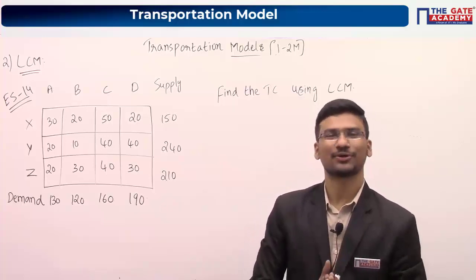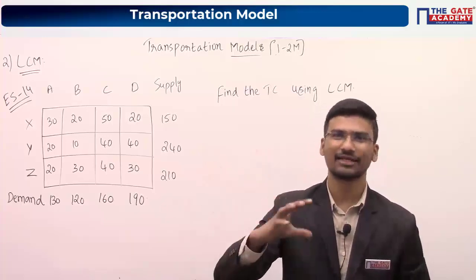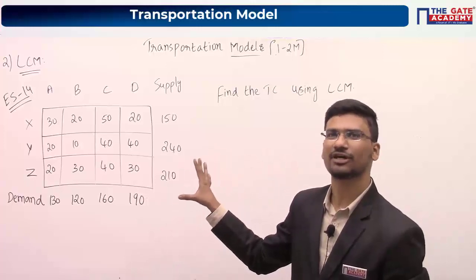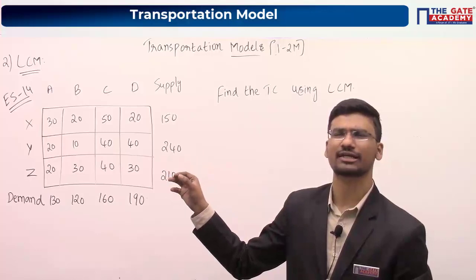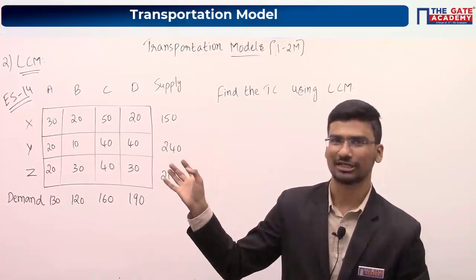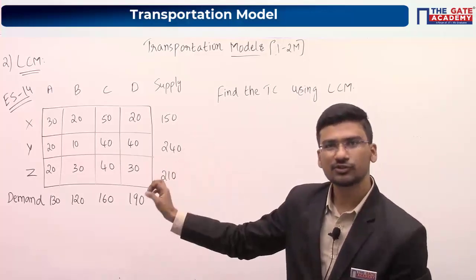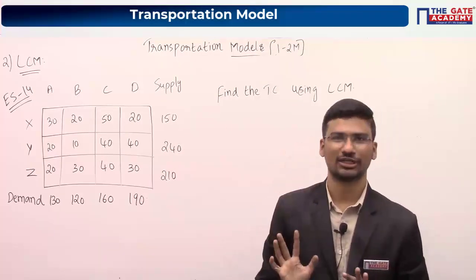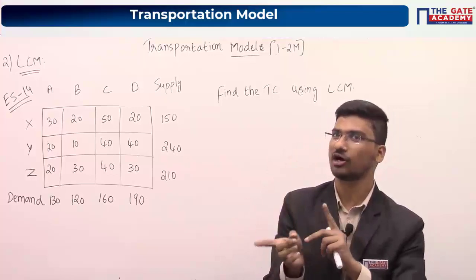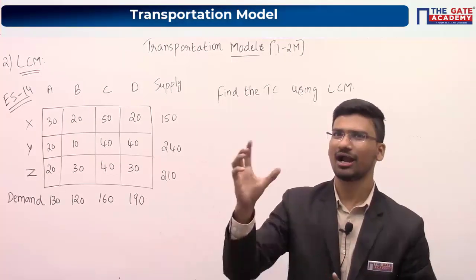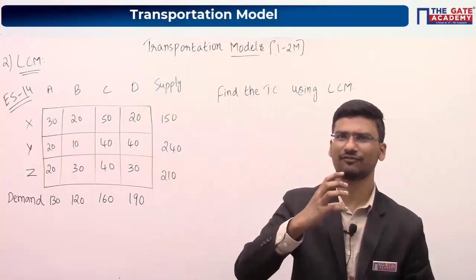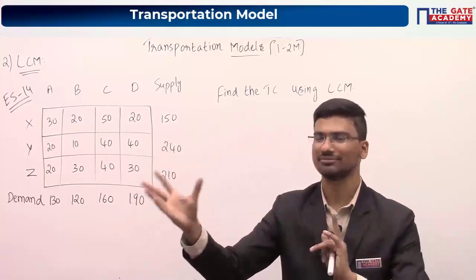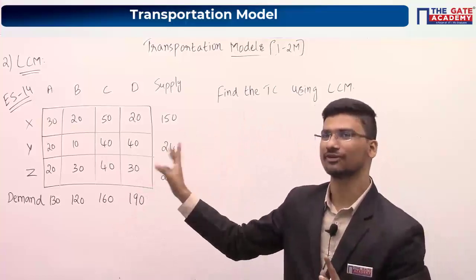Anshu, please be patient. Once we discuss Modi method, then you will come to know. In these methods, we are just finding an initial solution, or else we can say a feasible solution. These methods are used just to find a feasible solution. Modi method is used to find the optimal solution. I hope you know the difference between optimal solution and feasible solution. I have already given some definitions, so please go through them. Otherwise, after solving Modi method, you will definitely come to know the difference.